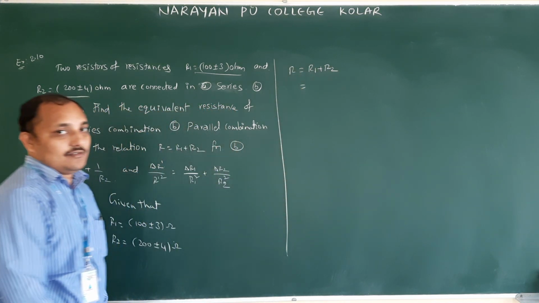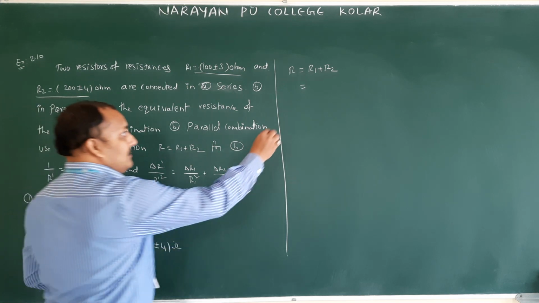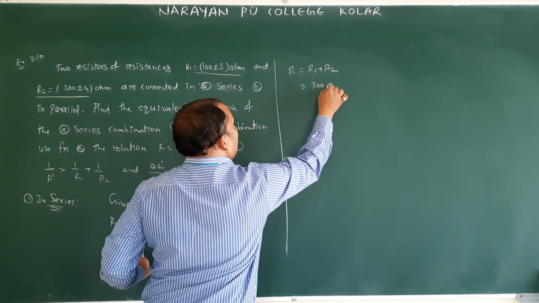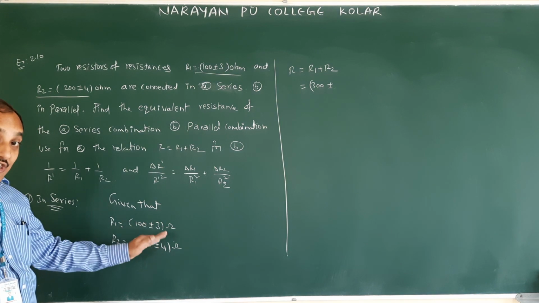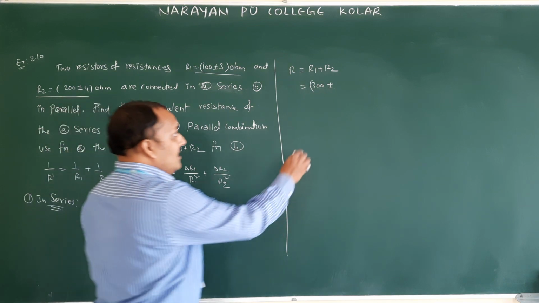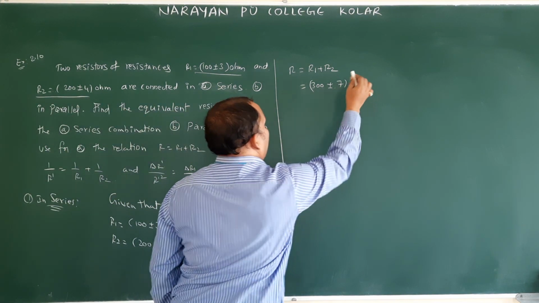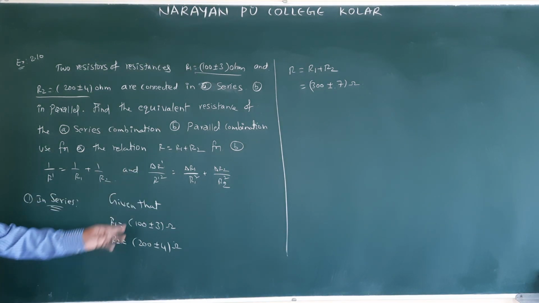So 100 plus 200, that is nothing but 300 plus or minus. For addition and subtraction, we have to add these two errors, 3 plus 4. Therefore, you will get 7 ohms. 300 plus or minus 7 ohm. That is the answer in case of series.